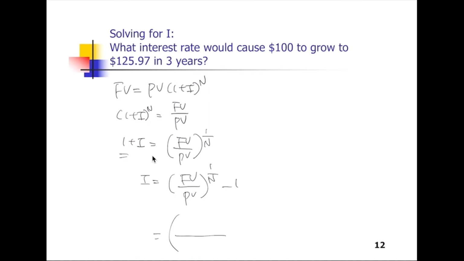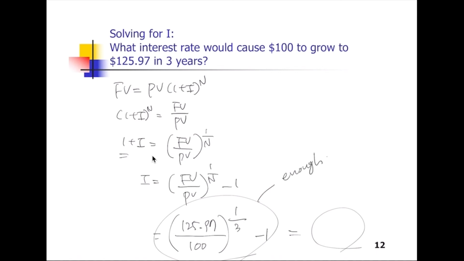The FV is this number, and PV is here, and n is 3 years, minus 1. Yeah, that is the answer to this question. In the exam, it is okay to show this formula. Yeah, you don't have to calculate the final number. Yeah, it is enough to show this.